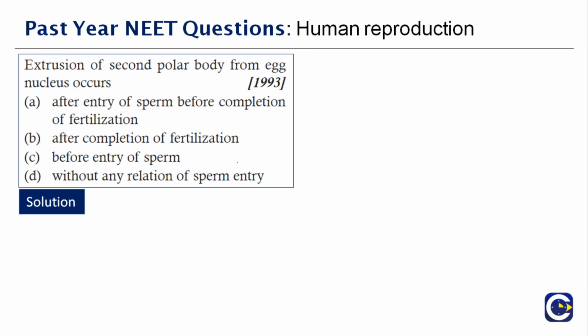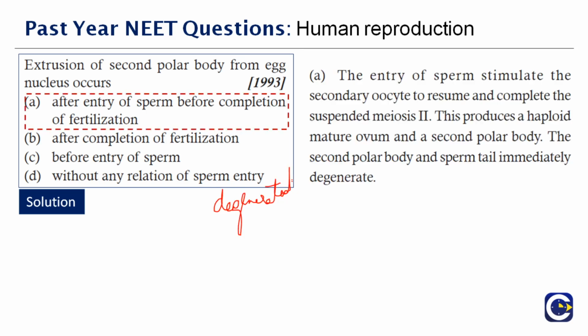The extrusion of the second polar body from the egg nucleus occurs after the entry of the sperm but before completion of fertilization. This produces a haploid mature ovum and the second polar body, and the sperm tail immediately degenerates. Therefore the right answer to this question is option A.